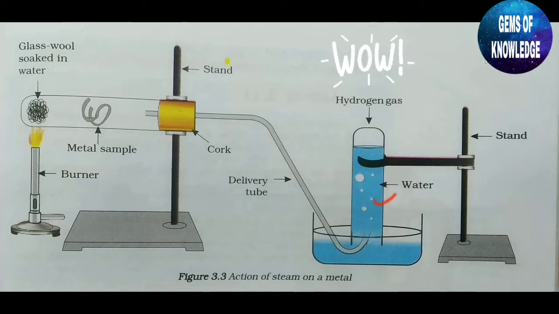It is nothing but the hydrogen gas which is evolving into the water, and that hydrogen gas is collected in the upper part of the test tube, where you can see the white color, and they have noted it as hydrogen gas. So that is the part where the hydrogen gas is being collected. Okay, so this is all about the setup of this action of steam on metals. I hope you are clear with this experiment.